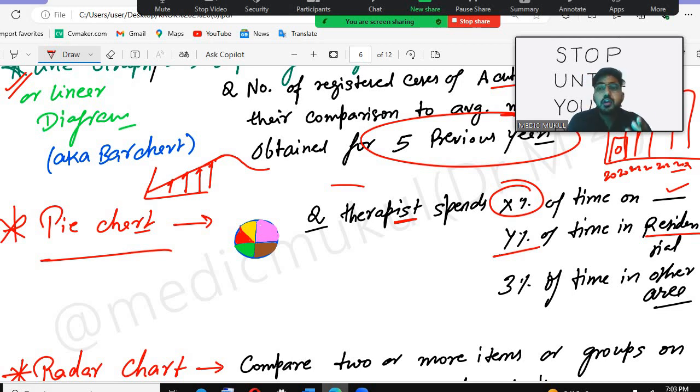Or your marks: in hygiene you got 10%, in therapy 20%, in surgery 5%, in pediatrics 50%, and in psychiatry or dermatology you got 15%. So this is the marks distribution, where we use the pie chart.